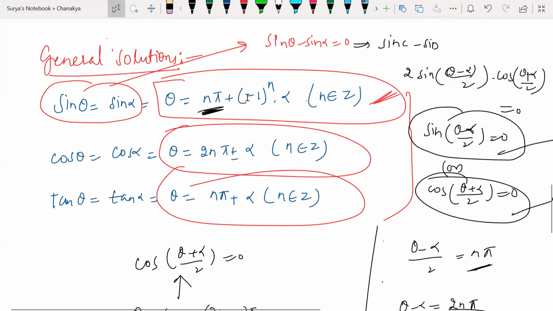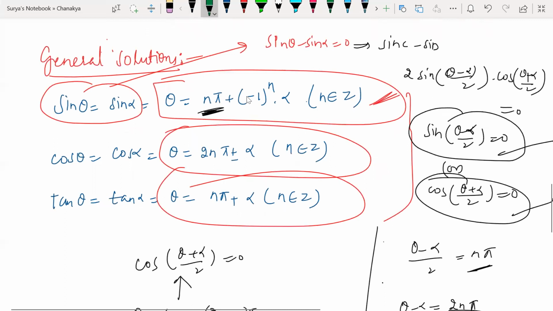Guys, are you understanding or not? Respond yes or no. See here, sin theta minus sin alpha is just stood. Sin theta minus sin alpha I have done. So I applied the sin C minus sin D formula. After that I have done this.